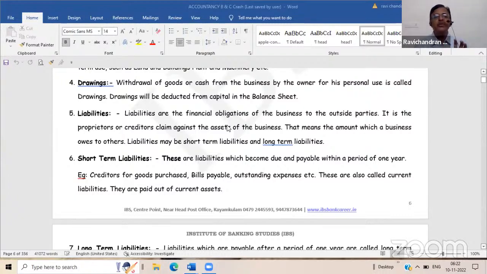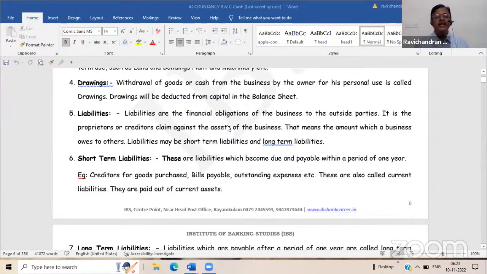But mostly we will not show this item in the asset side of the balance sheet. Instead, it will be deducted from the capital in the liability side. If you show an item in the asset side, the effect will be same if you deduct the same in the liability side, is it not? So in that way, suppose a question comes whether drawings is an asset or liability of a particular enterprise, you should be sure that it is nothing but an asset, because that much amount is owing to the business. The owner has withdrawn this money, he has to bring it back. The owner has withdrawn goods, he has to pay the money for that. Is it not? In that sense, it is an asset.